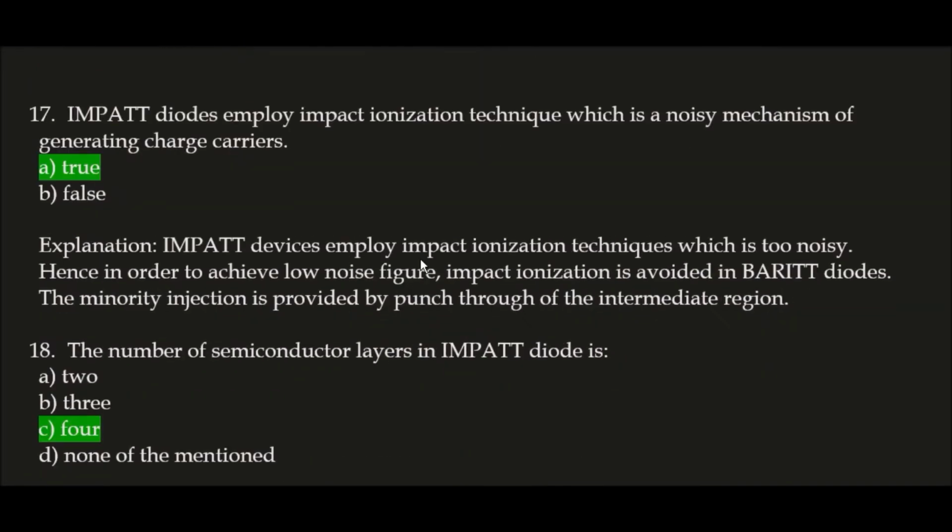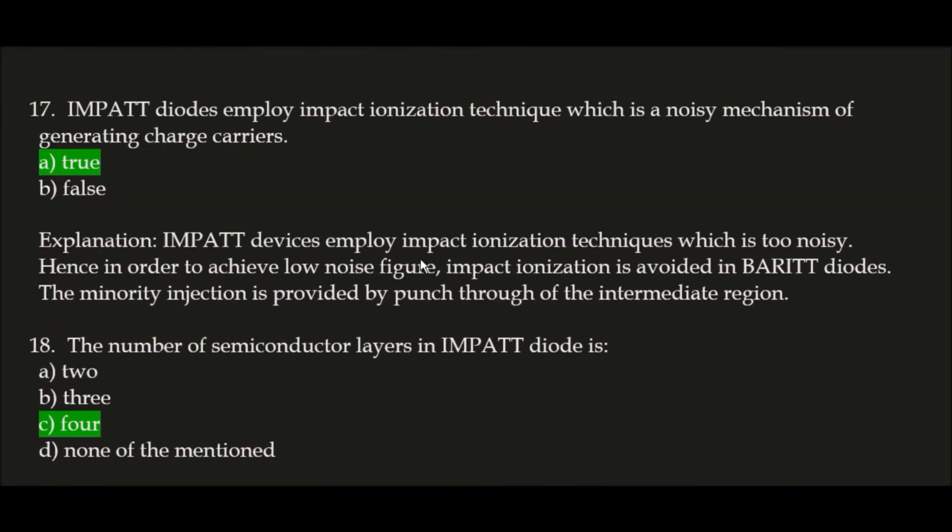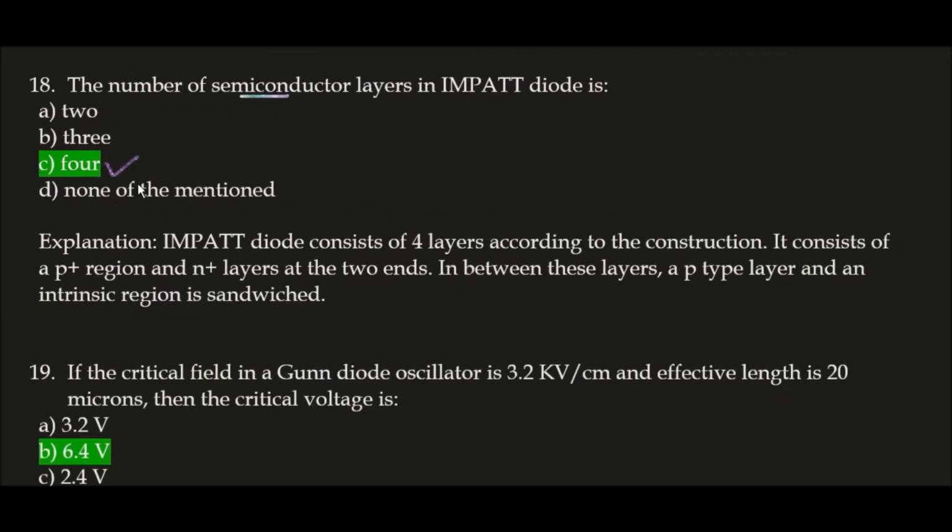Okay. Next question. IMPATT diodes employ impact ionization technique, which is a noisy mechanism of generating charge carriers. This statement is true or false? This statement is true because IMPATT devices employ impact ionization techniques, which is too noisy. Hence, in order to achieve low noise figure, impact ionization is avoided in various diodes. The minority injection is provided by punch through the intermediate region. In this way, IMPATT diodes employ impact ionization technique, which is a noisy mechanism of generating charge carriers. This statement is true. Next question.